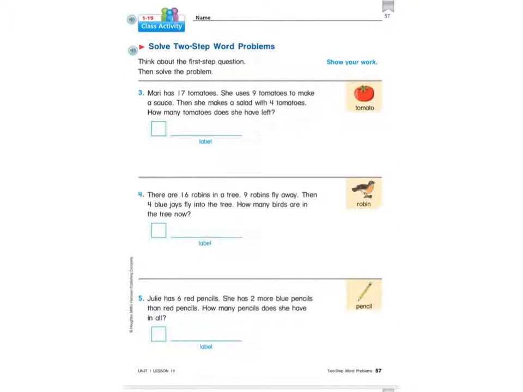Great job, guys. I know this is really challenging. You're doing a great job. So let's look at page 57 in your student activity book, and you're going to solve some 2-step problems here. So the first thing we want to figure out is, what is the hidden question? What is the hidden question we have to figure out before we can answer the question at the end of the word problem? So we're going to do number 3. So for number 3, let's read it together.